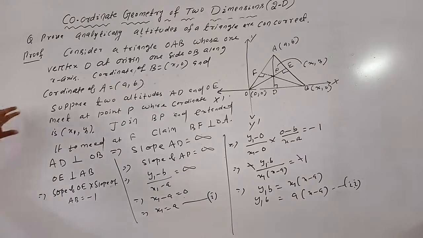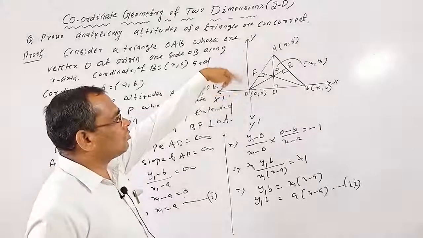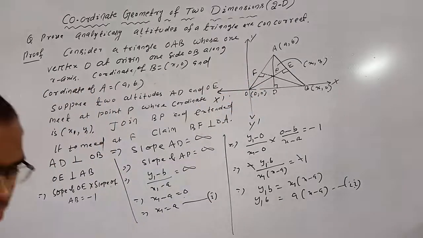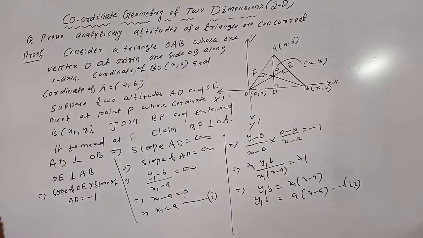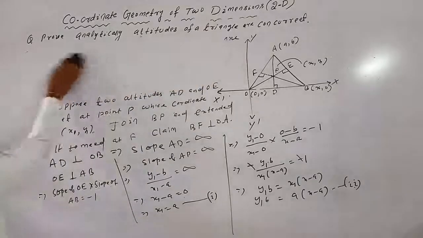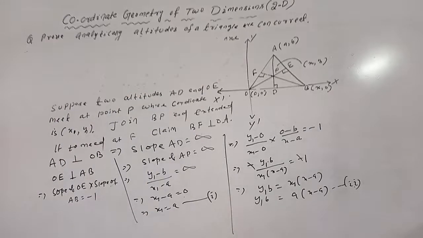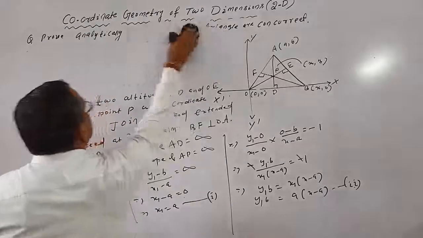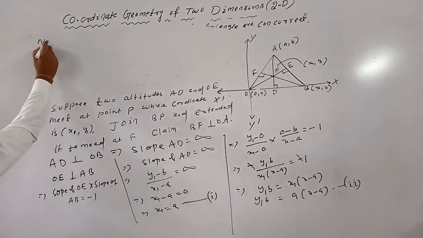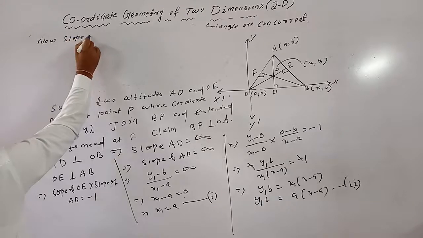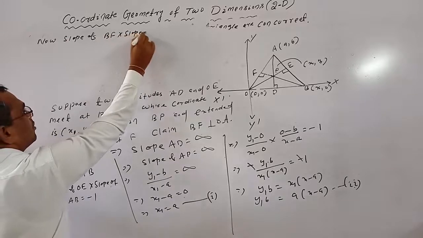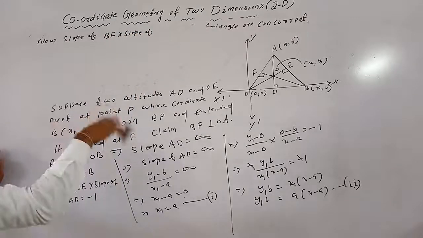Okay. Actually we prove that BF is perpendicular to OA, which means slope of BF into slope of OA equal to minus 1. So slope of BF into slope of OA.